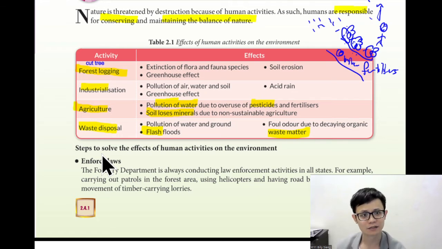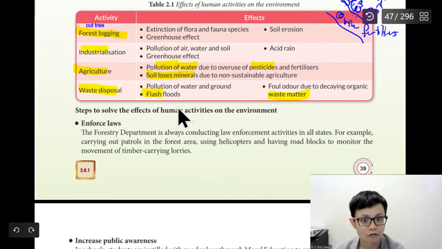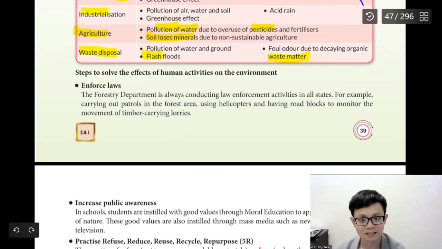They just throw the rubbish into the sewage, everything into the river, and due to income problems, they just take the water back from the river to drink. Then they get poisoned, cholera or what, food poisoning, and then it might even result in death from food poisoning. So what are the steps? This one is more like an essay, right? BM Karangan. We need to enforce the law, blah, blah, blah. This one you read by yourself.